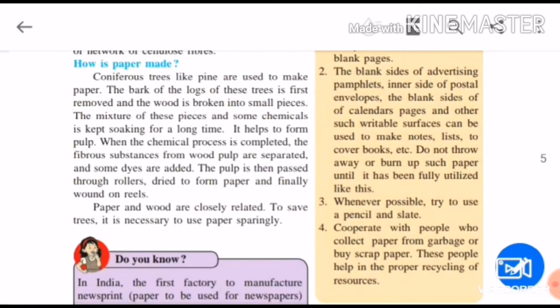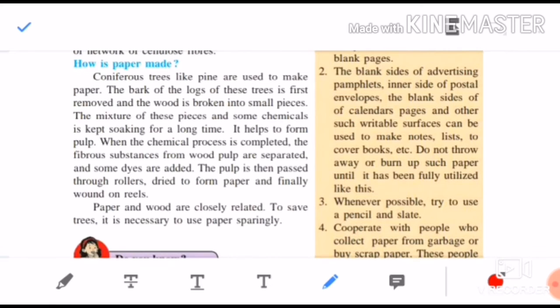Coniferous trees like pine are used to make paper. Children, these trees are mainly used to make the paper. Trees with this cone shape are called coniferous trees. The name is pine. Then what happened? These trees are cut. The bark of these trees is first removed and the wood is broken into small pieces. Then what is the next step?